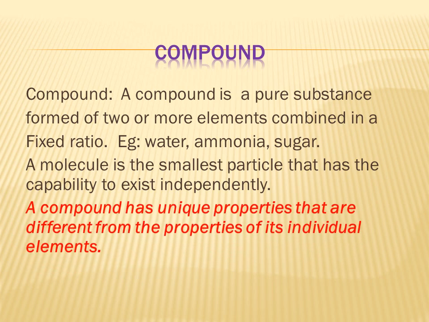A compound has unique properties that are different from the properties of its individual elements. This is very important. That means a compound does not show the properties of its individual elements. It has properties different from those of its individual elements. It can be made clearer with an example.